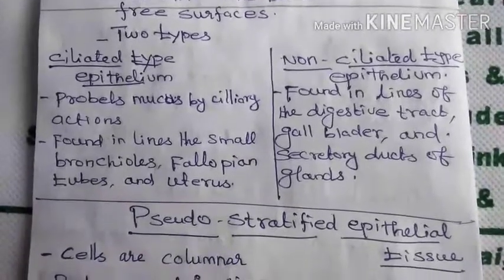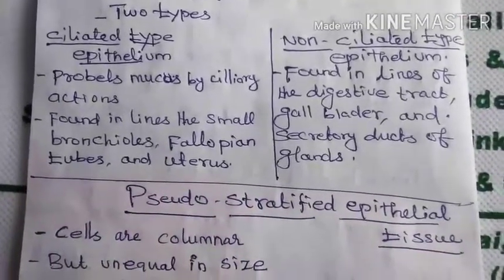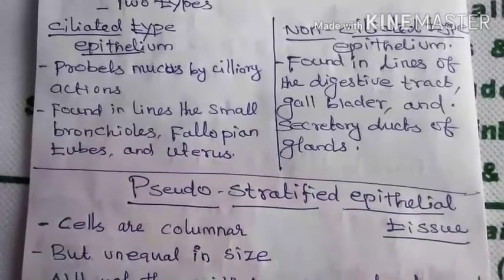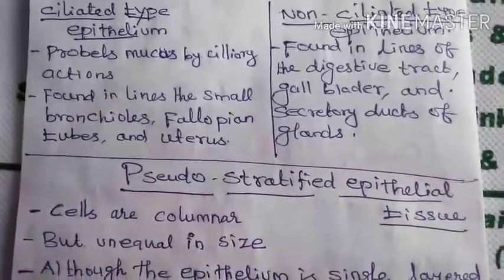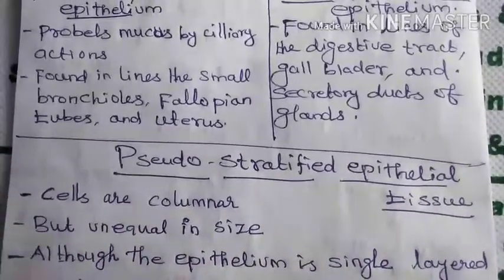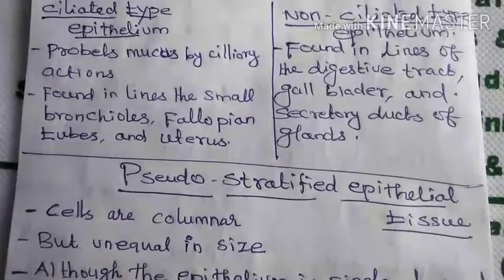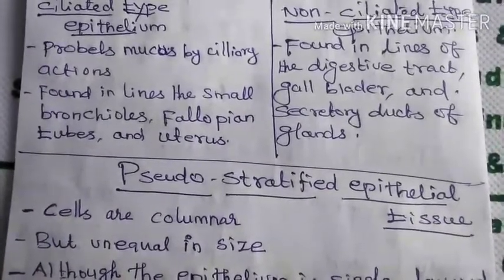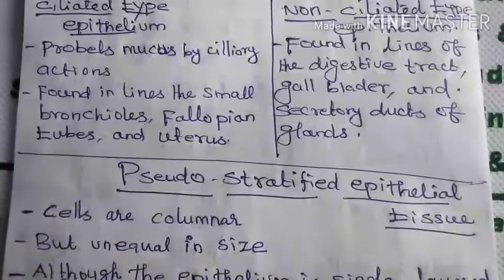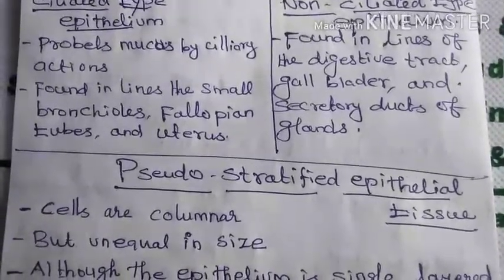So what is the character of ciliated type epithelium? It propels mucus by ciliary action. So it propels the mucus found in the lining of small bronchioles, fallopian tubes and uterus. Non-ciliated type epithelium is present in the lining of the digestive tract, gallbladder and secretory ducts of glands.